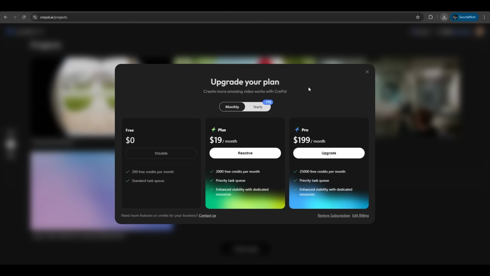To the pricing of CrePal, you have different options to choose from. You have the free membership with 200 free credits. On the Plus and Pro, you have even more credits, priority task queue, and enhanced stability with dedicated resources.